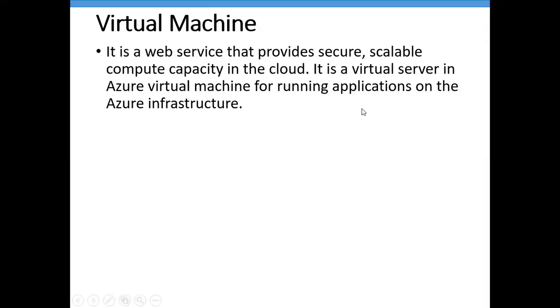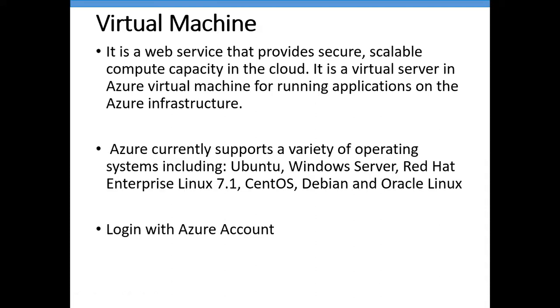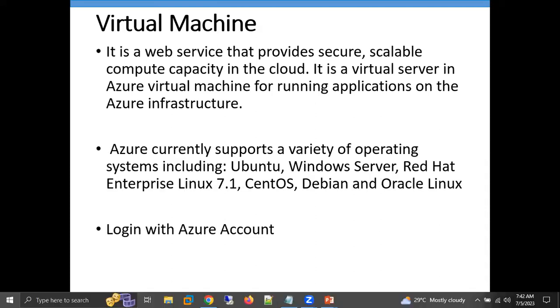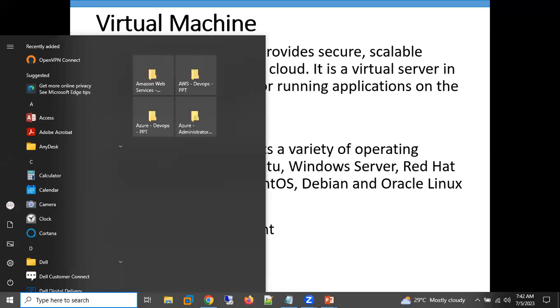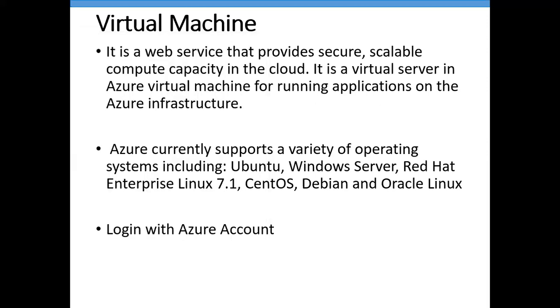Correct. Now we'll learn what a virtual machine is. A virtual machine is like the same computer as ours. The laptop or computer which I'm using, that particular type of computer, or we can call it a server, we can create in Azure infrastructure.